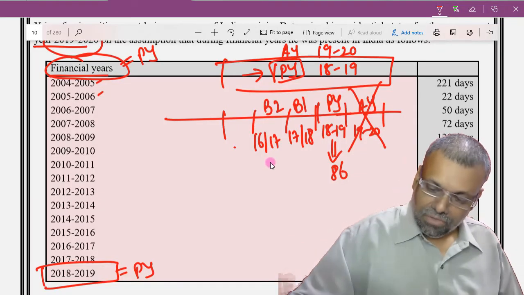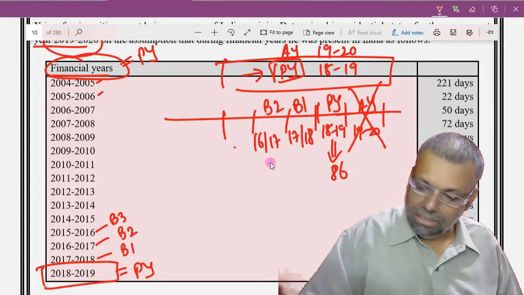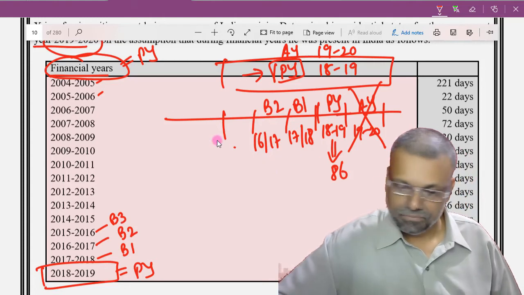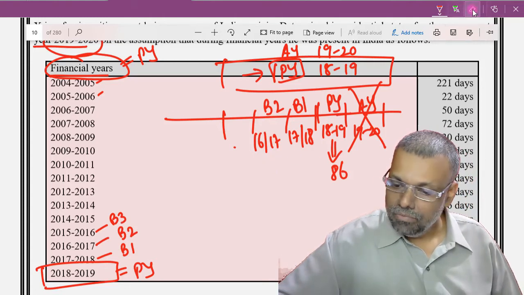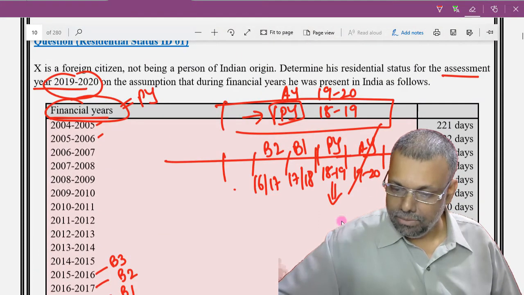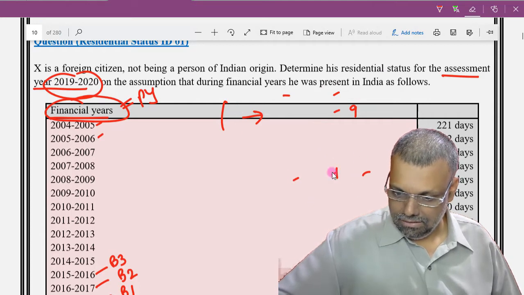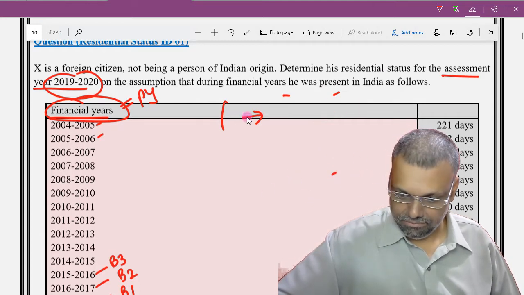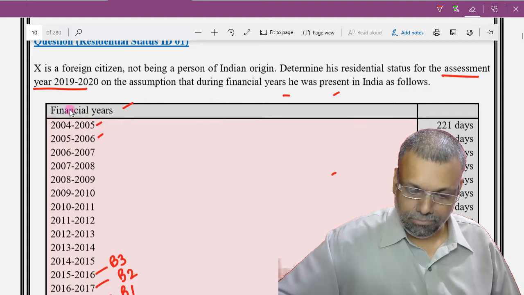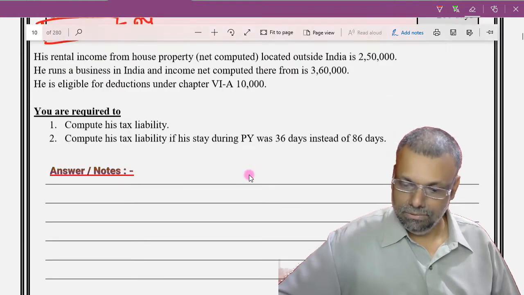So 17-18 is going to be before year 1, this is going to be before year 2, this is going to be before year 3. Like this sequence I have to do. But you don't take a printout of the format. You better do your handwritten work. I've already given you enough pages at the bottom.